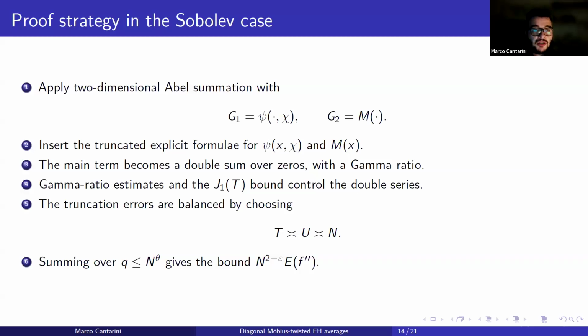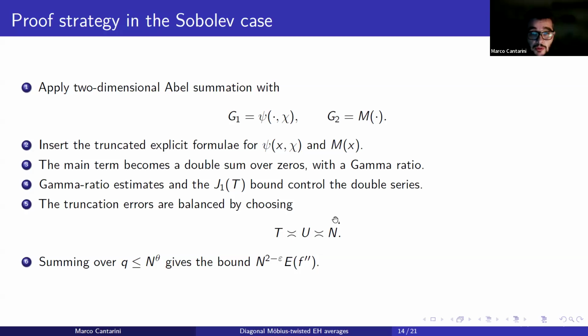Okay, the proof strategy should be clear now. We apply the continuous two-dimensional Abel summation to the main average. This allows us to rewrite the average in terms of the psi function and the Mertens function. So we insert the explicit formulas of psi and M. In this way, we are able to exchange the integrals with the sums, and the integrals can be evaluated in terms of a suitable combination of the Euler gamma function. So the problem boils down to obtaining a good estimate for sums that run over non-trivial zeros of the Riemann